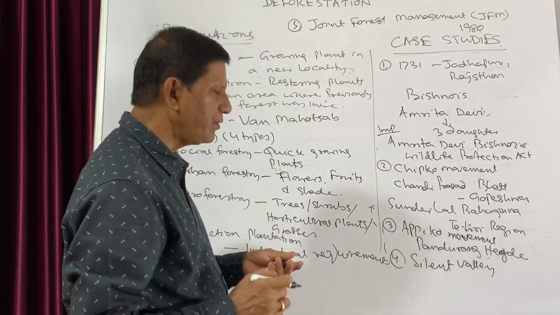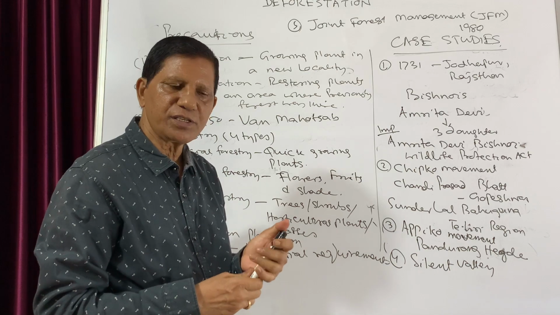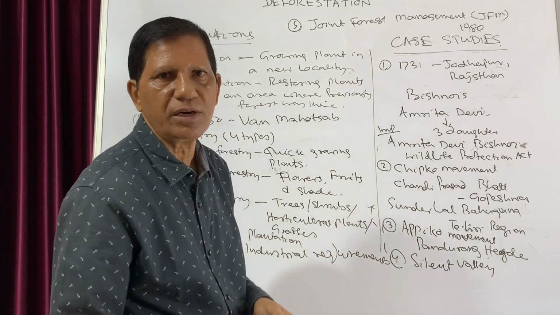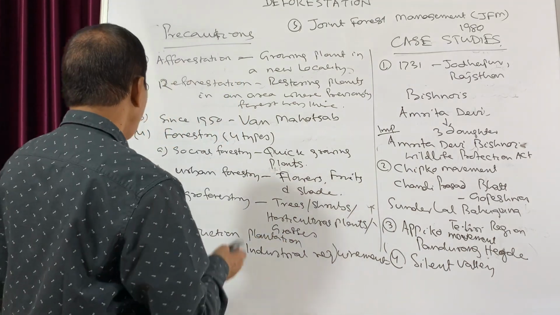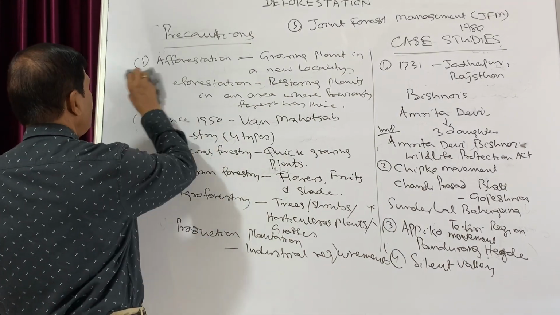So this is about deforestation, and from deforestation also some important questions usually come in the examination. So we will discuss two questions.